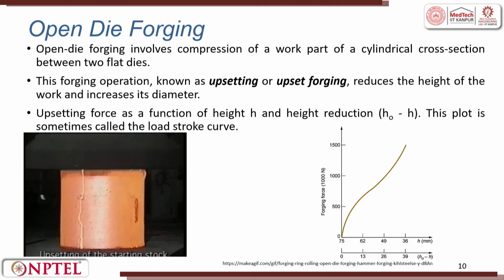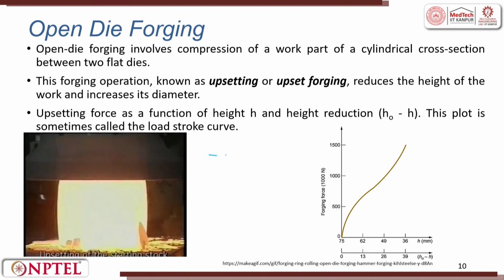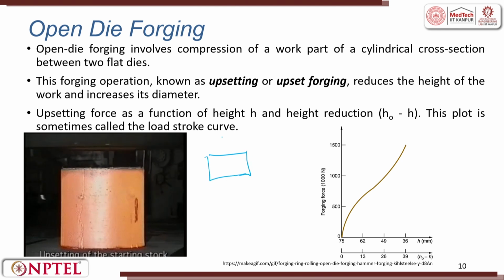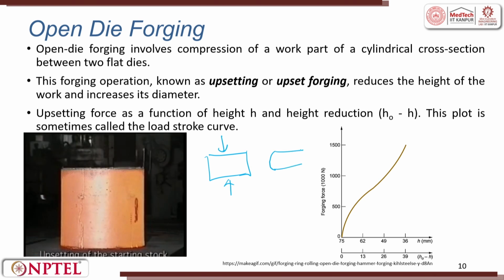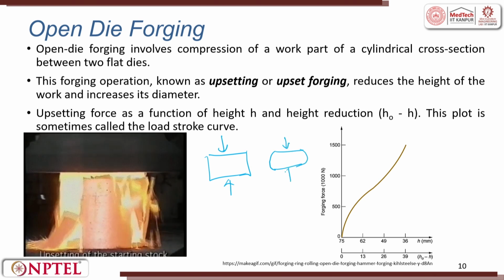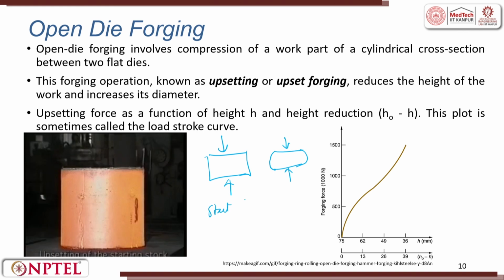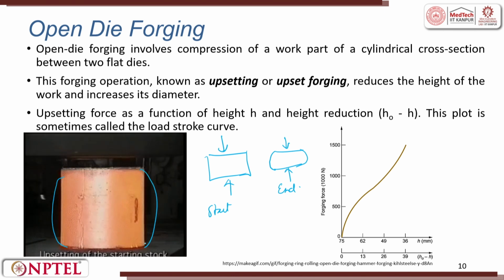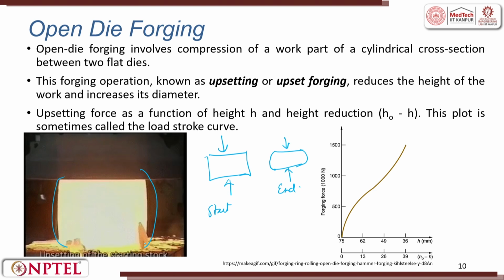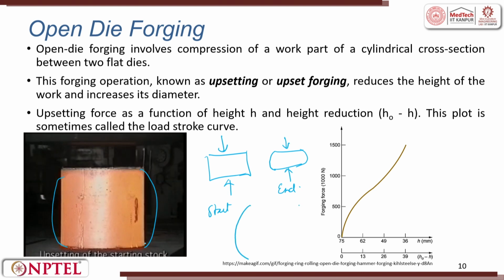So, open die forging. If you look at open die forging, it is something like a compressive load which is applied. So, the workpiece whatever is here, when you apply force, it tries to get bulged and it tries to get reduced. So, this will be the start and this will be maybe the end. So, you see here there is a bulging which is happening. Okay. And why is this phenomenon happening? Why is uniform bulging not happening?